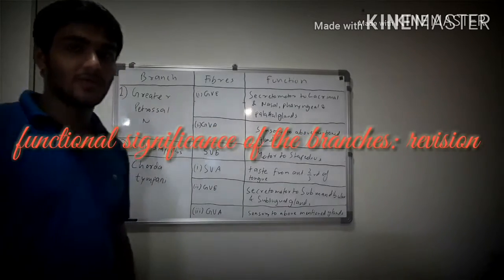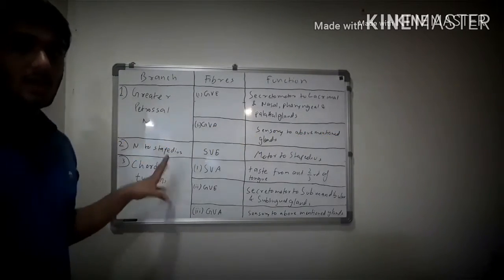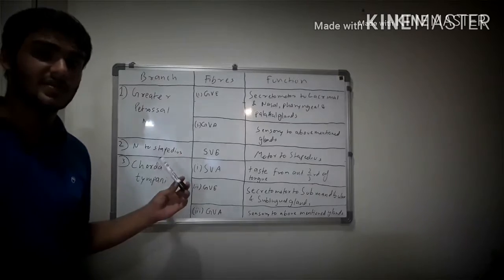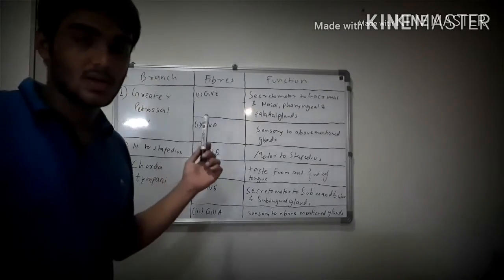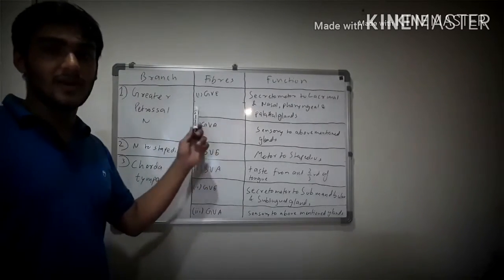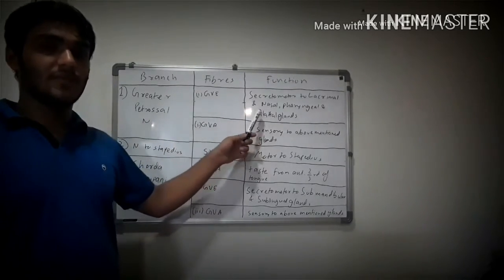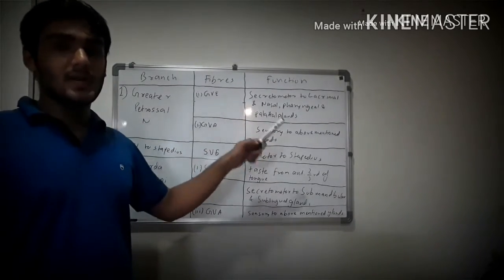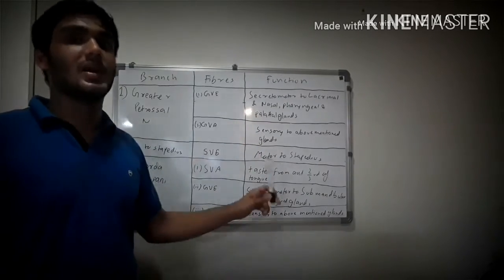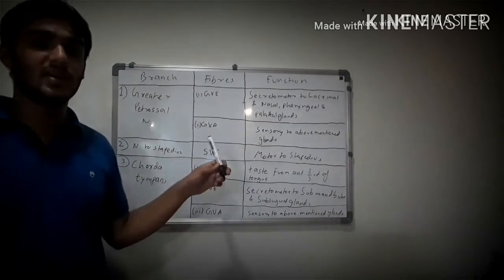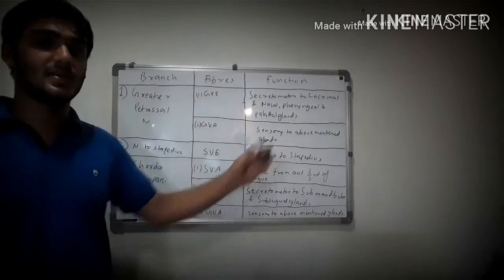Discussing the branches in a tabular form. Please note this table in your notebook. Firstly, discussing the branches within the facial canal. The greater petrosal nerve consists of general visceral efferent fibers and general visceral afferent fibers. General visceral efferent are involved in the secretomotor function of lacrimal, nasal, pharyngeal, and palatal glands. General visceral afferent carries sensory impulses from these glands.